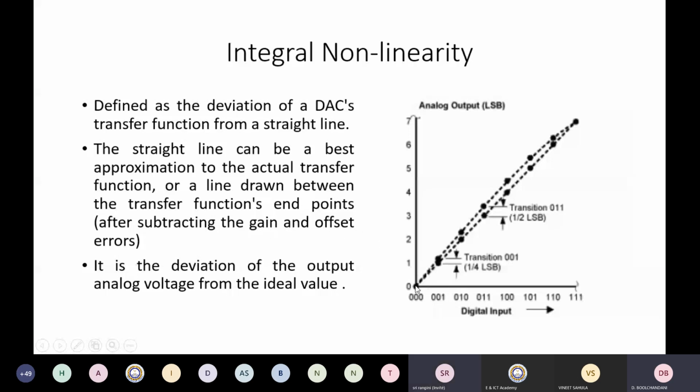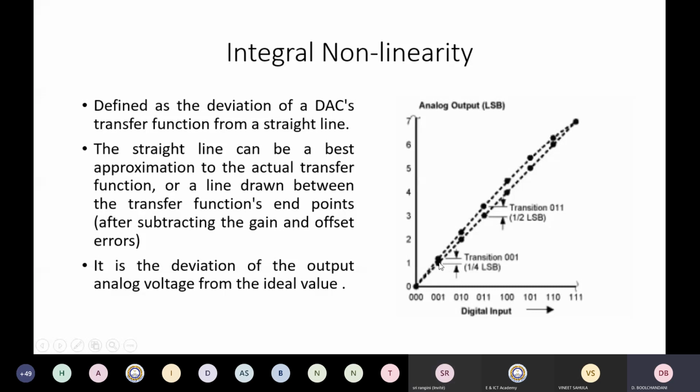So what we see is that the actual curve is this curved one of digital to analog. The ideal curve, after removing the gain error and the offset error, connects 0 to the maximum output that it is getting. This is the ideal curve of the digital to analog converter.